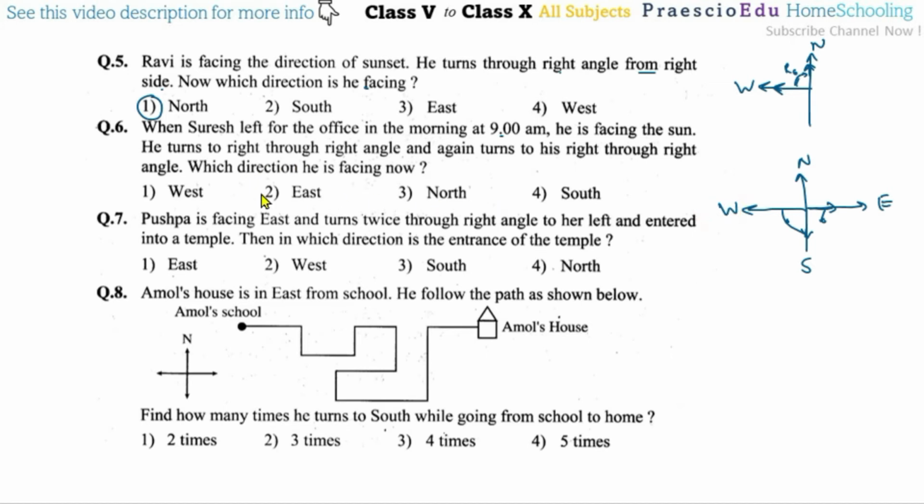Okay, west means option number 1, asking about which way he is facing now, so now he is facing to the west.